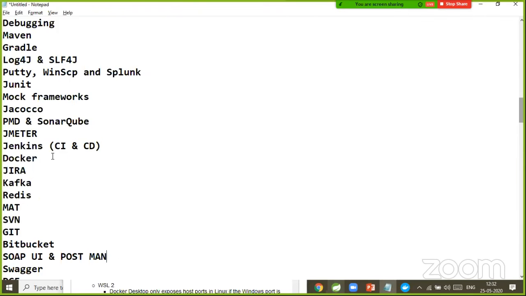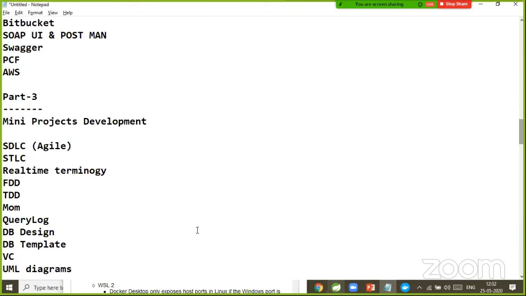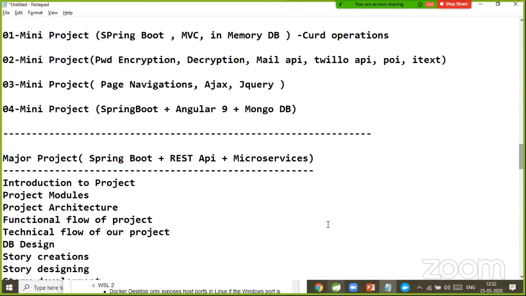These tools are used in several projects, in several companies. I have listed all these tools here. So that much content we are going to see in the real-time project.